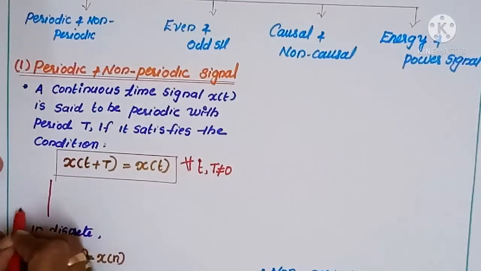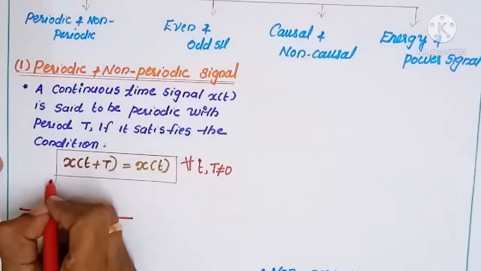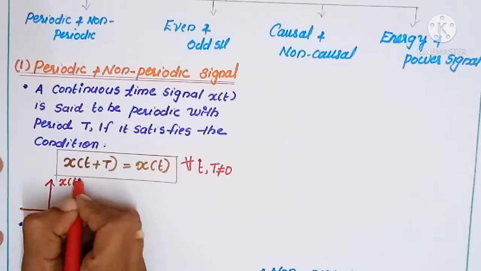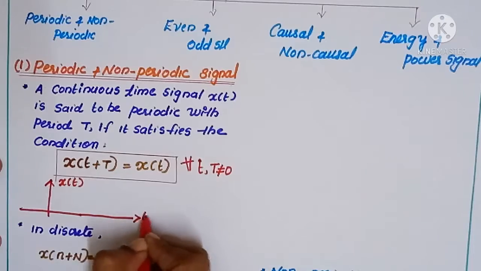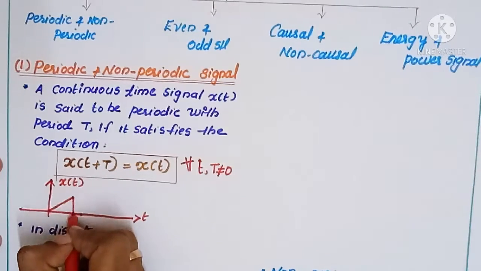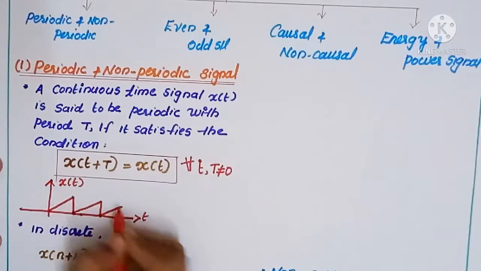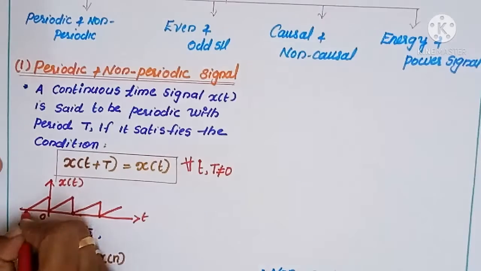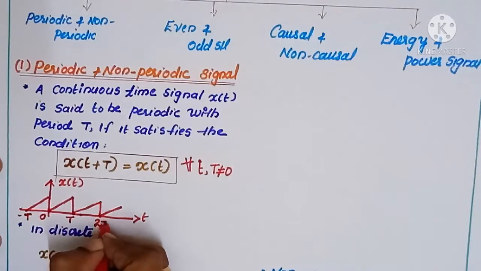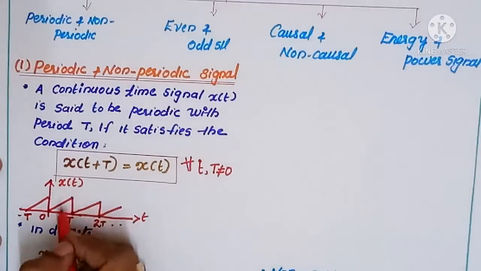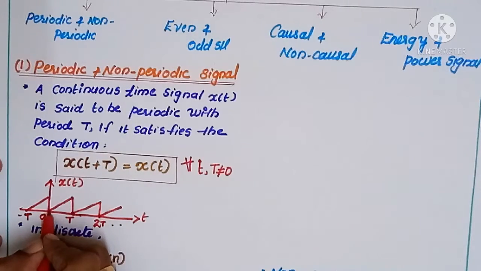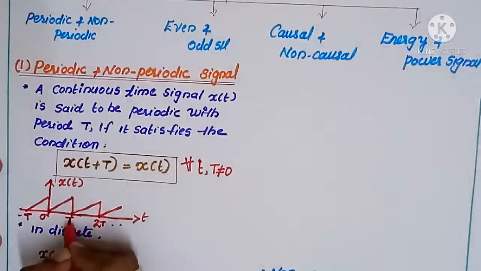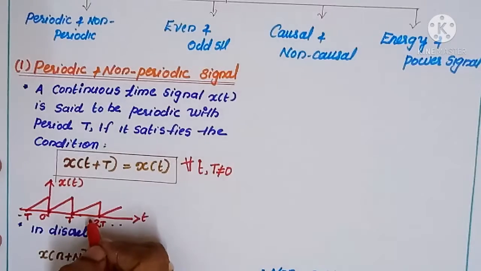Here I am going to consider a sawtooth waveform. This is our signal axis. This is our time axis. Here we can draw like this. Here 0. This is our minus T. This is T, 2T, etc. So if you consider this signal at every interval of time, this 0 to T, also T to 2T, the signal is repeating. This type of signal is known as a periodic signal.